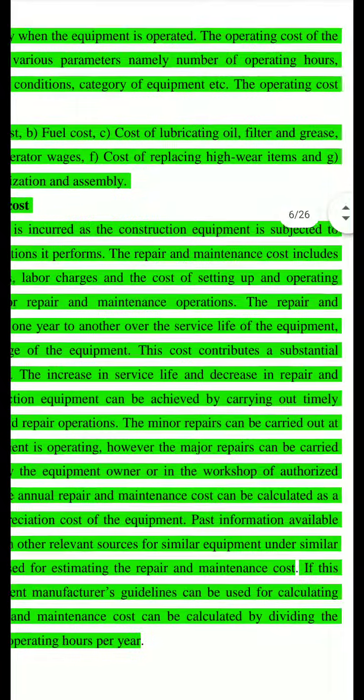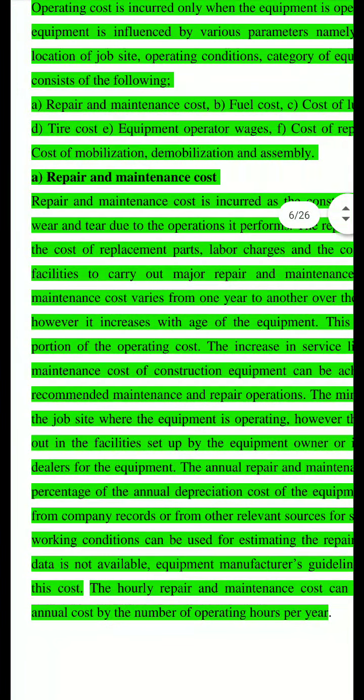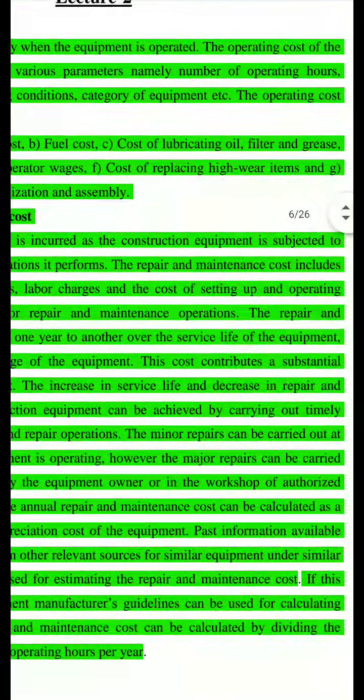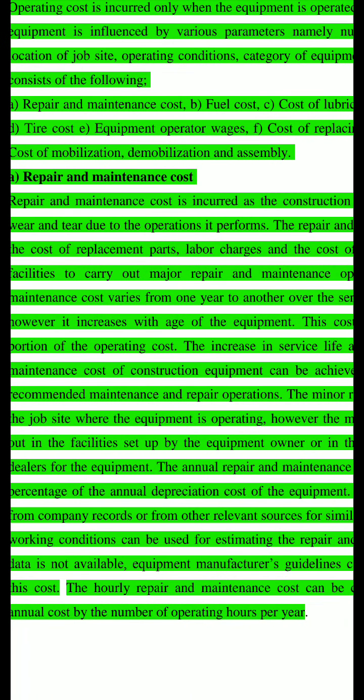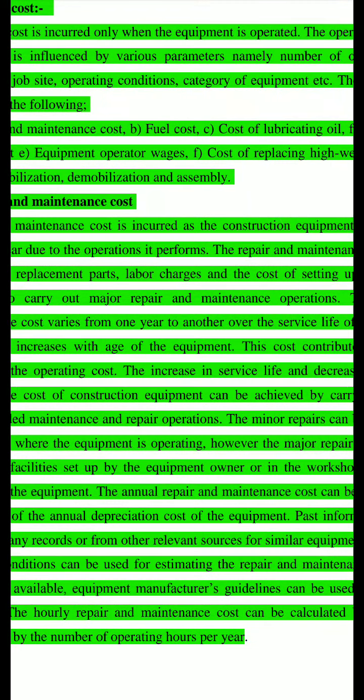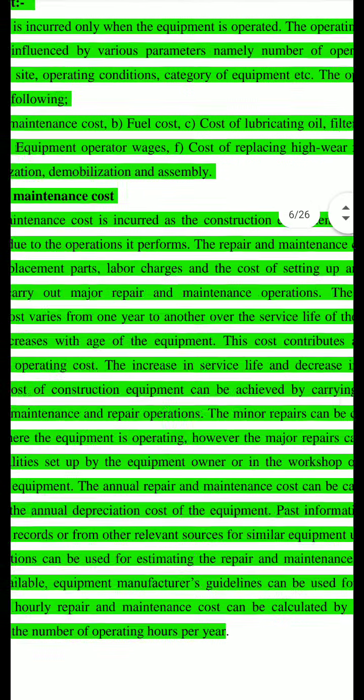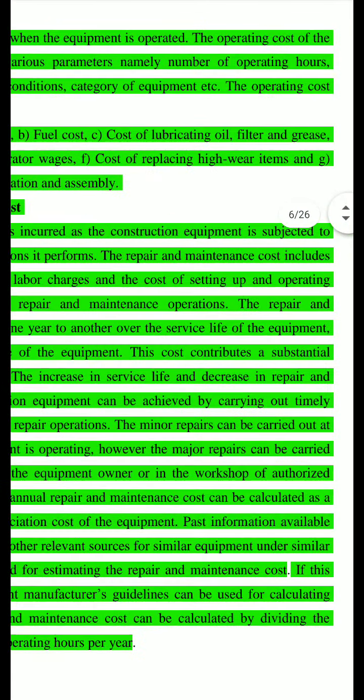The increase in service life and decrease in repair and maintenance cost of construction equipment can be achieved by carrying out timely recommended maintenance and repair operations. So whether it has undergone any repair or not, if you go for an annual maintenance or a 6 months periodical maintenance, you can reduce this cost considerably, and also you can avoid sudden breakage or dysfunction of the equipment in the site, and if it happens, the work will stop and you will come across so many other problems. So a periodical maintenance is recommended always.